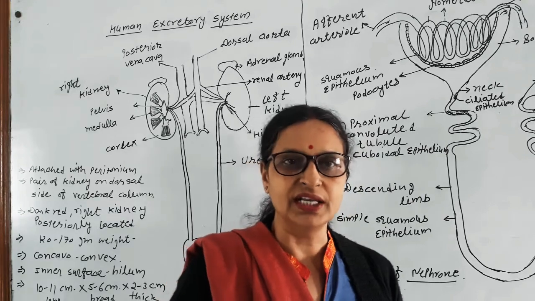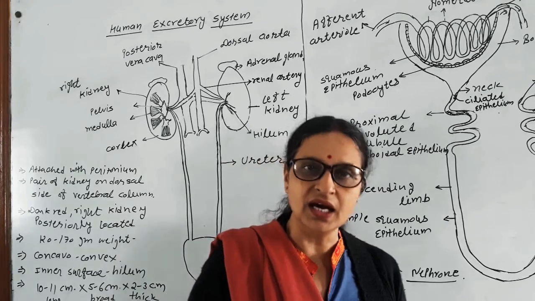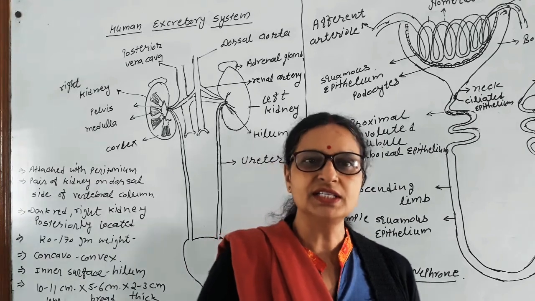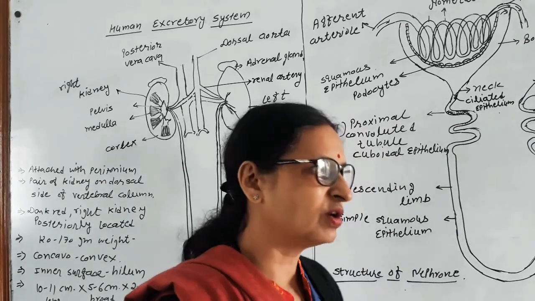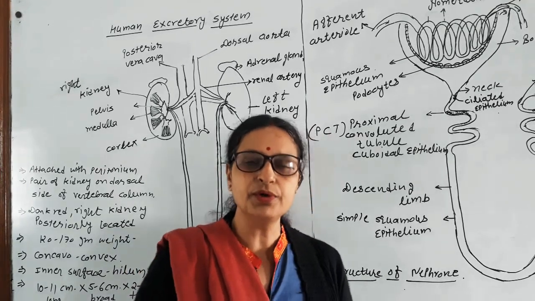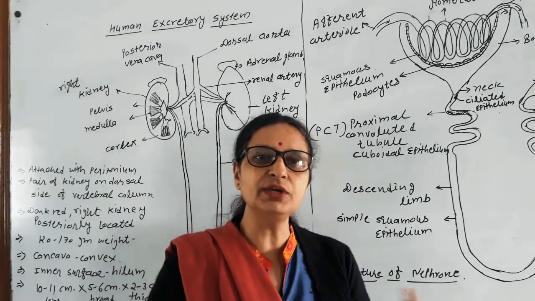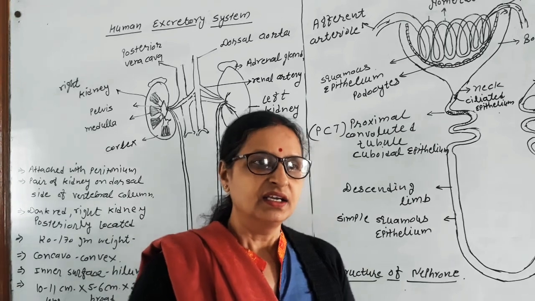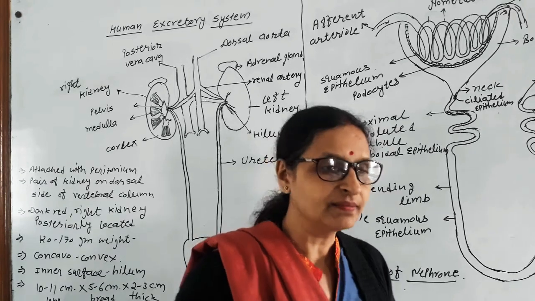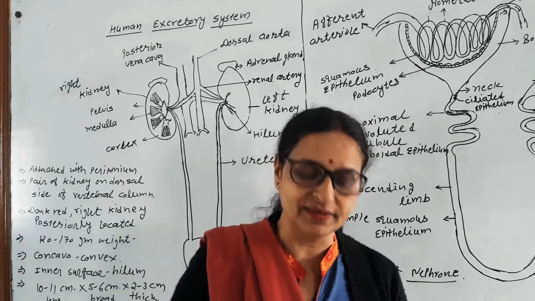Now, what is aminotelic? In the simplest way, the body system of these animals is based on protein metabolism. And if protein is metabolized, it produces nitrogenous waste material. This nitrogenous waste is amino acid, and in some fishes, the amino acid is released directly outside the body. So, aminotelic means to excrete amino acid directly.